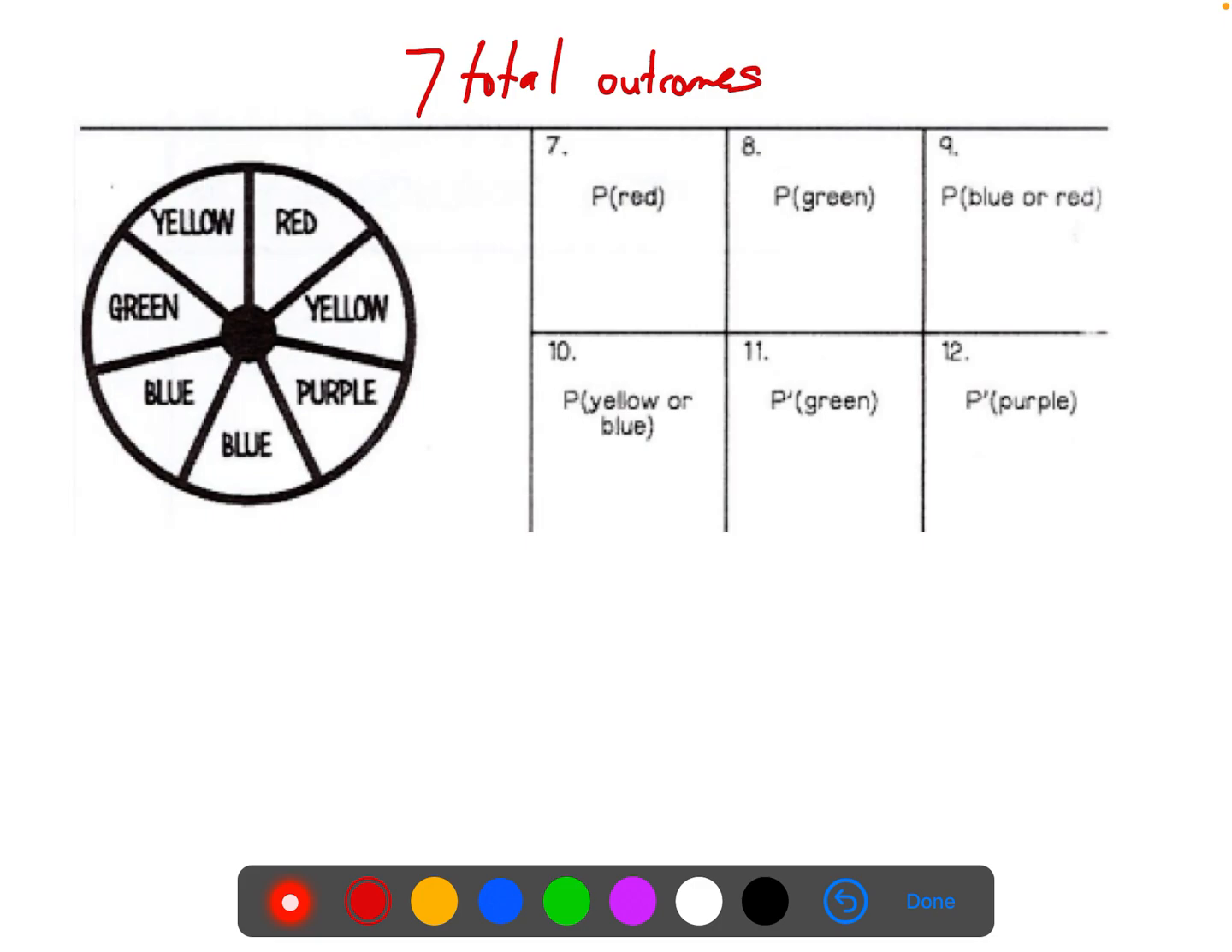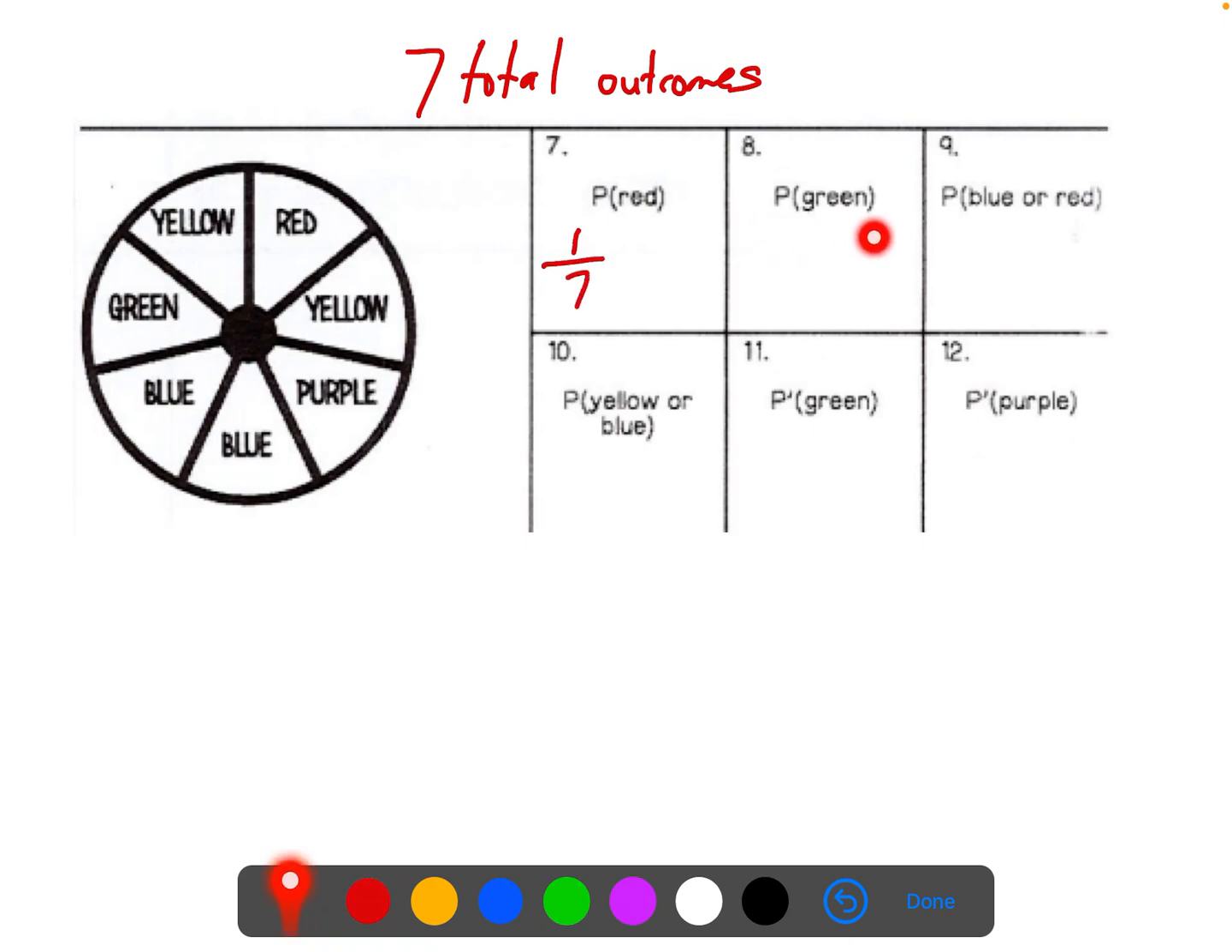All right. Now, the first question asks, and this is a shorthand abbreviation for probability. This is how we show probability. So the probability of getting red. So if we look at our spinner all around, we have one section here that's red. That's a 1 in 7 chance, 1 out of 7 chance of getting red.